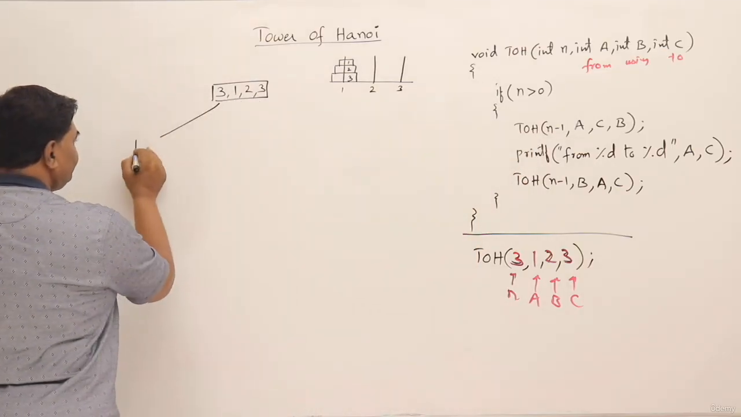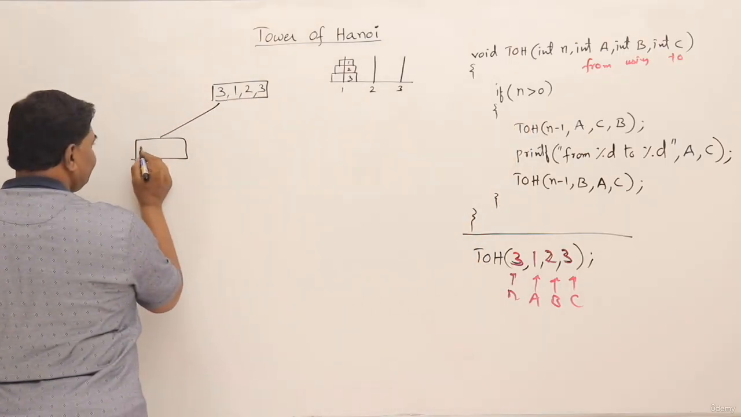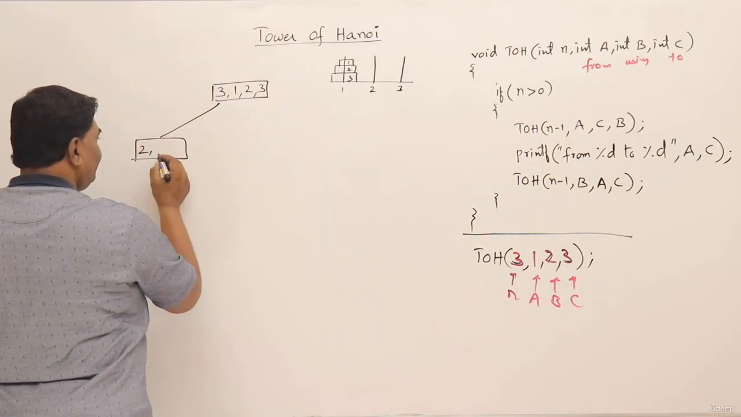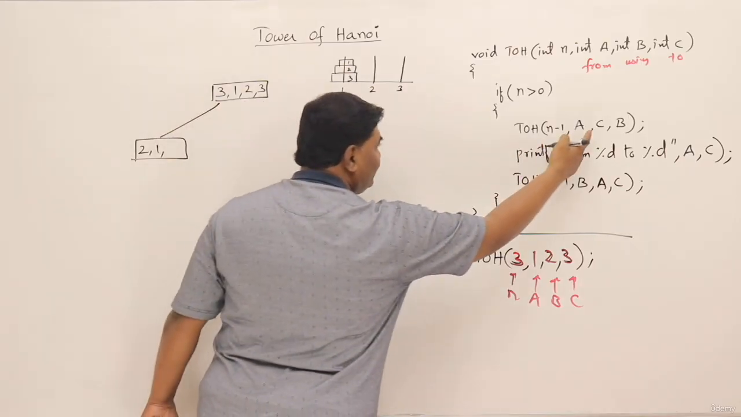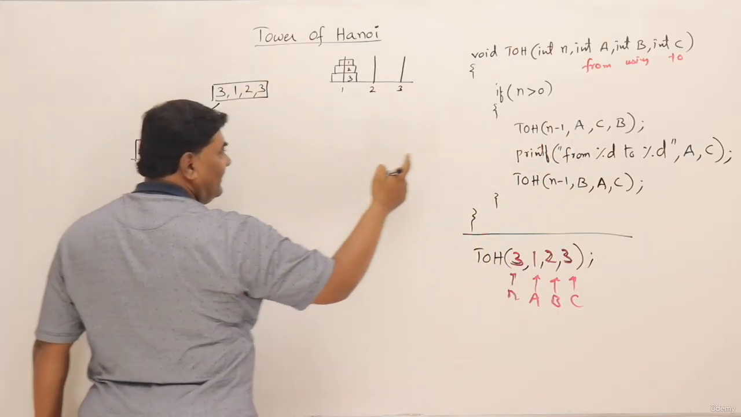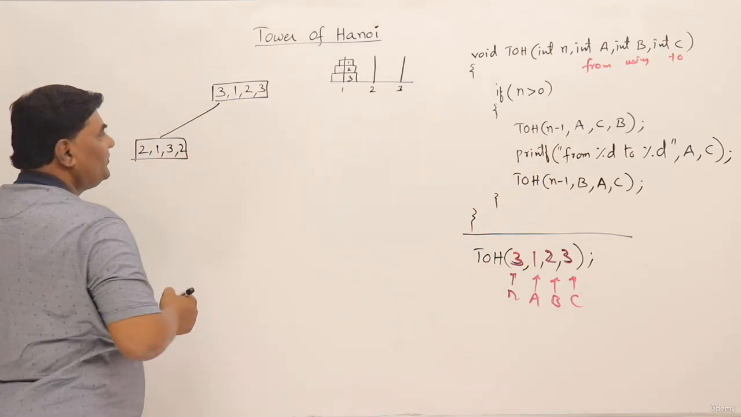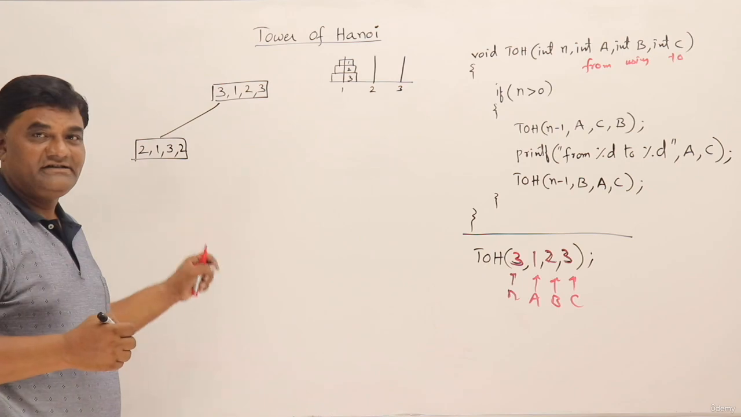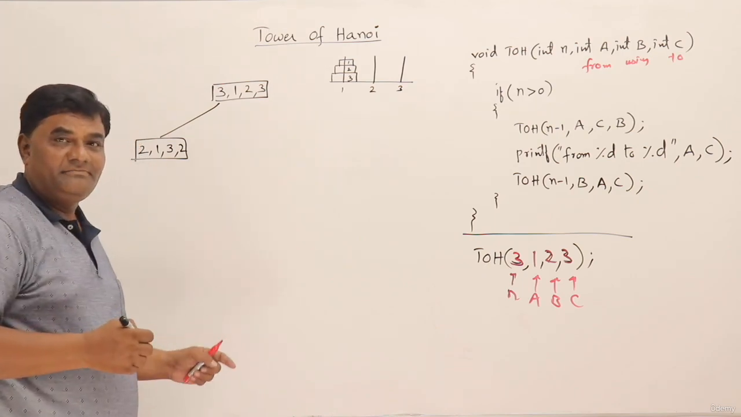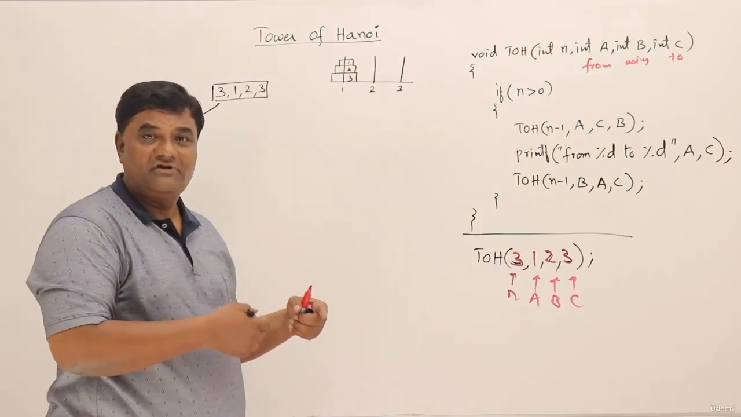So this is n minus 1, this is 2. First, A is 1. Next is C, so C is 3. And the last one is B, that tower number is 2. Yes, these are changed. Now this call has to be expanded, but before expanding I will write down the other 2 steps also. It will be easy for writing.